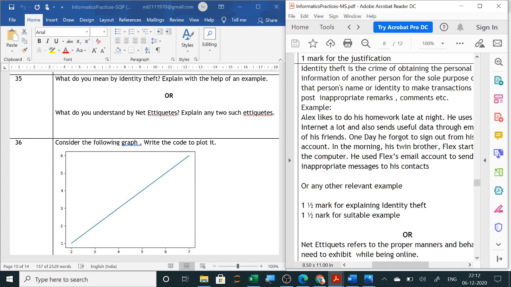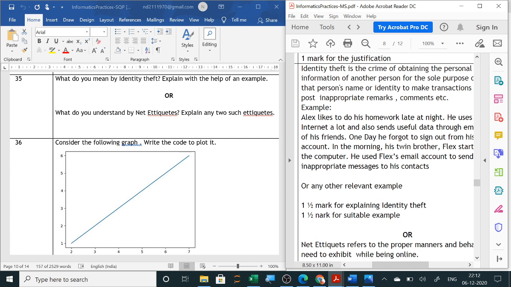As an example, somebody else has created a fake Facebook account in your name and is passing comments, or on WhatsApp something is created and they are sending friend requests and then sending comments.